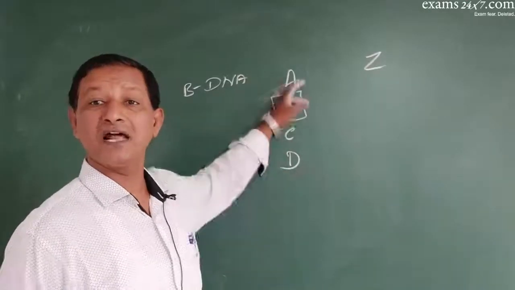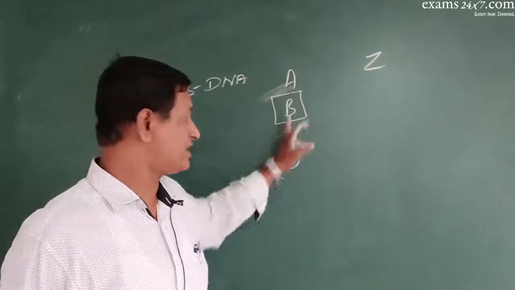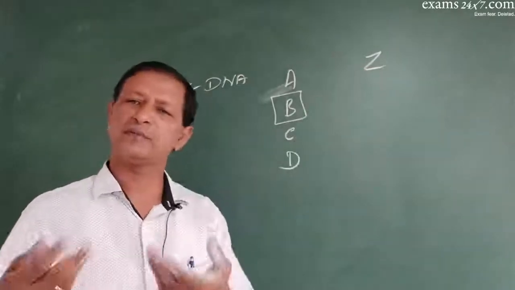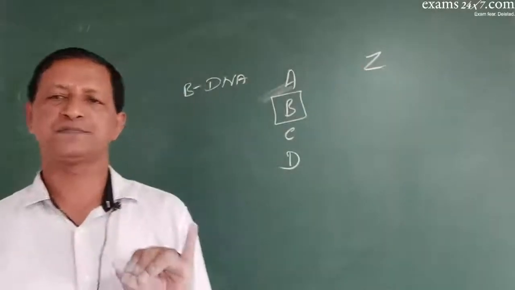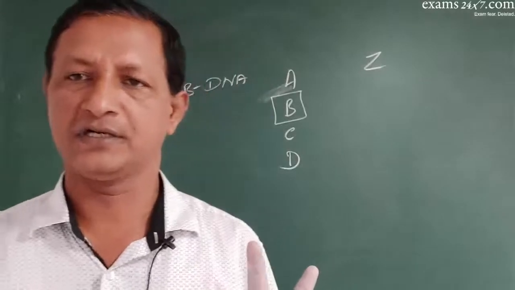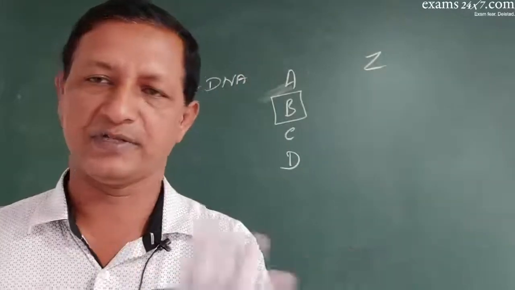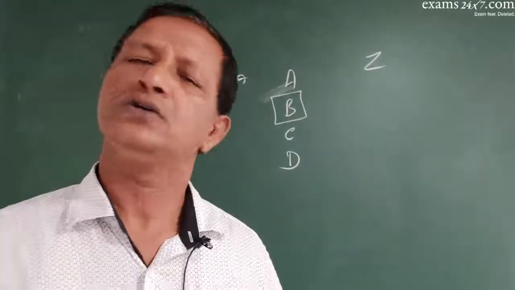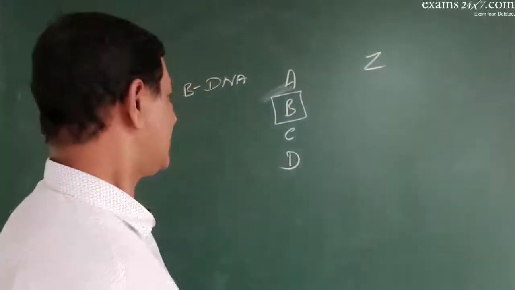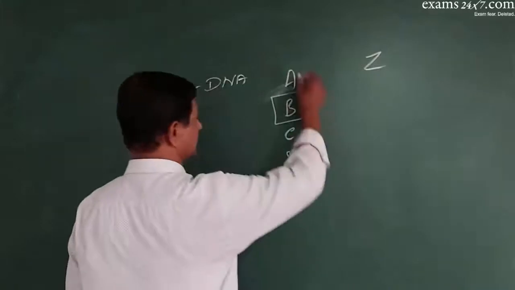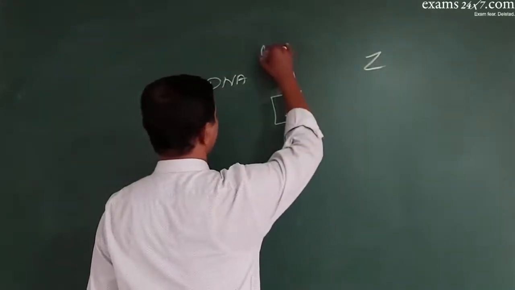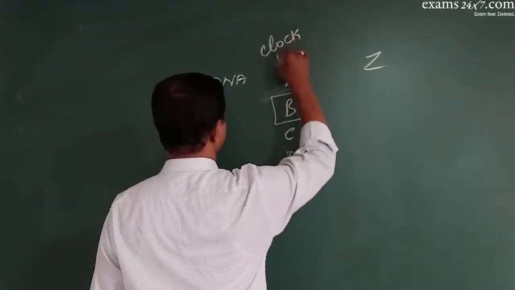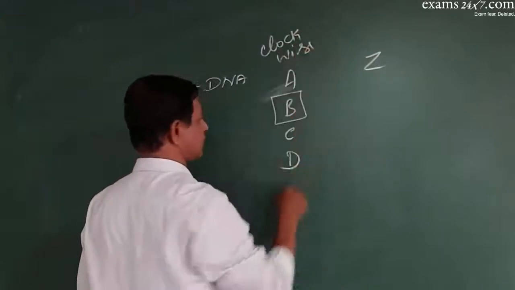There are lots of differences between each of these with respect to many things: the number of base pairs per turn, the angle of turn, the distance between the two sugars, or the length of the hydrogen bond. So many differences are there. This is clockwise. The turn of these DNAs is clockwise.